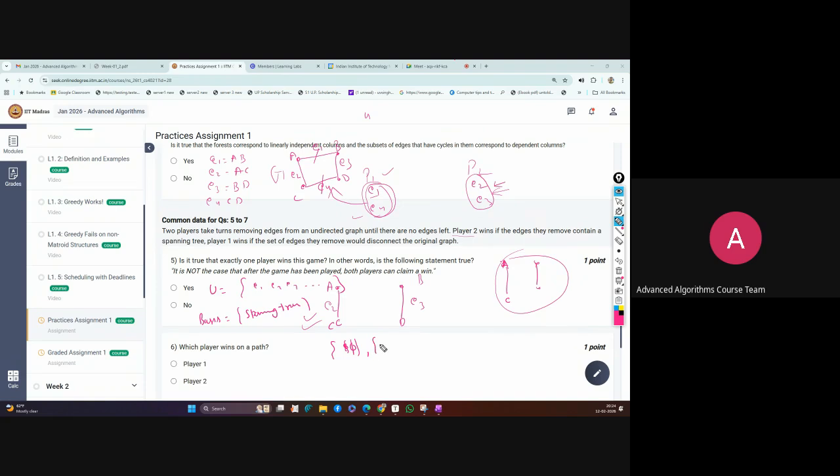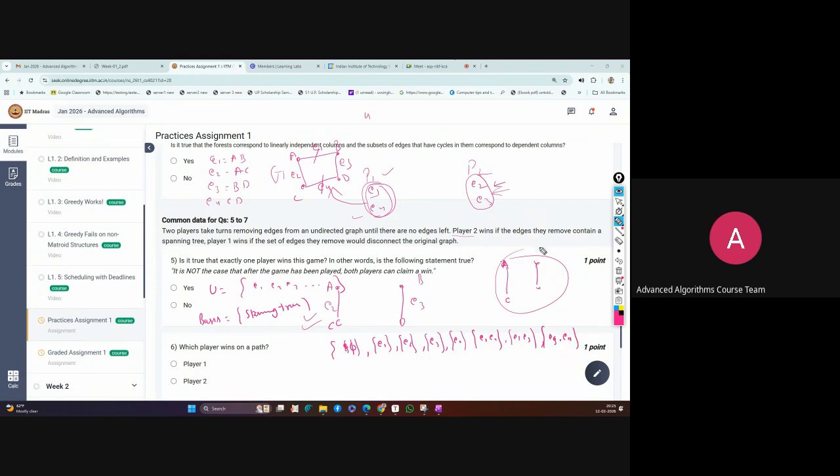Another is the single sets. This E1 edge is not making any cycle. E2, a single edge, is not making any cycle. Same with E3, and the set of E4 is also not making any cycle. If you take combinations like E1, E2, that is also not making a cycle. Similarly E2, E3. Any two edges will definitely not make a cycle. E3 and E4 also don't make any cycle.